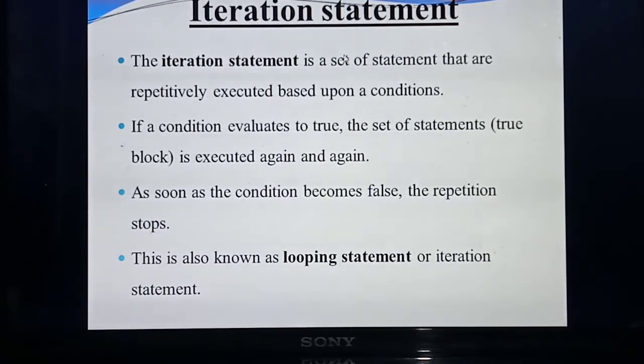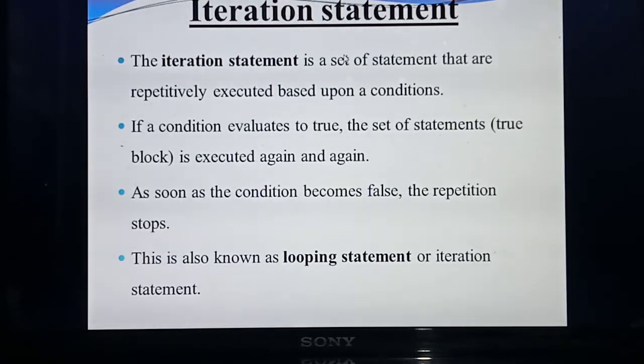Here also there are 2 types of conditions. What are they? You have already studied: true and false. If the condition is true, the true block will be executed again and again. But the selection statement is not like that. In selection, if the condition is true, that block executes only one time. But the iteration statement is not like that.